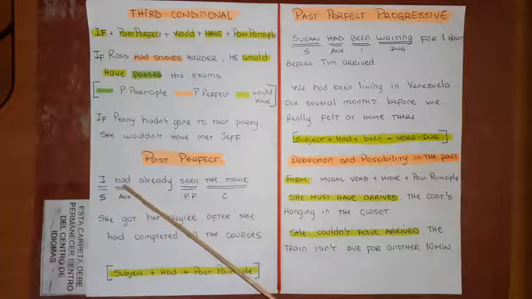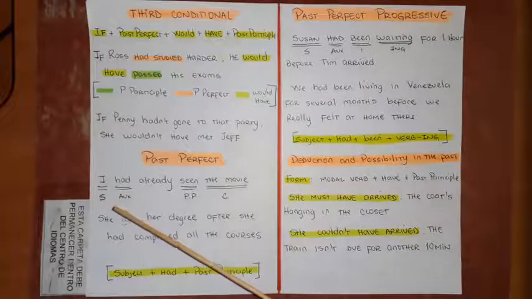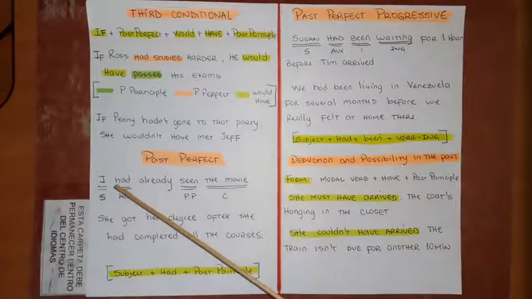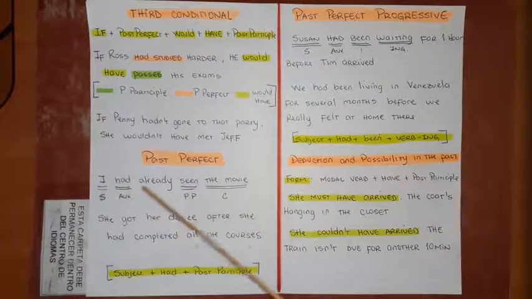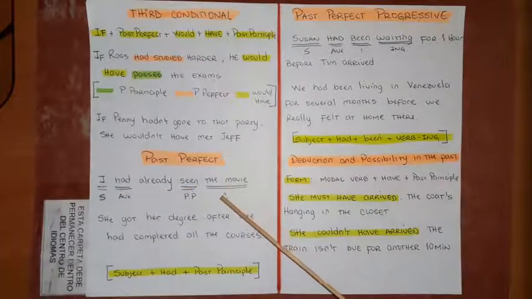Yo ya había, okay? Había no es ni hemos ni ha porque es en pasado. Yo había visto, yo ya había visto esta película o la película, okay?